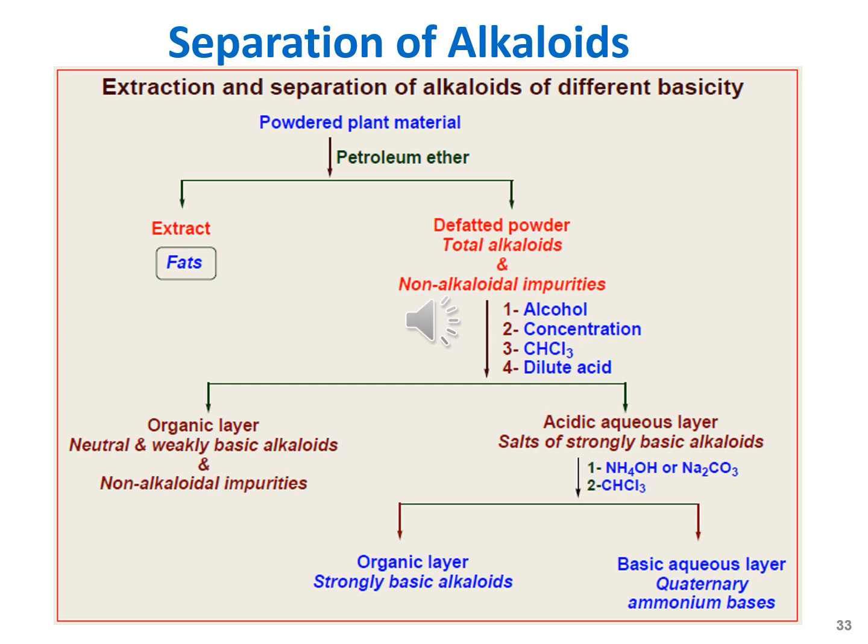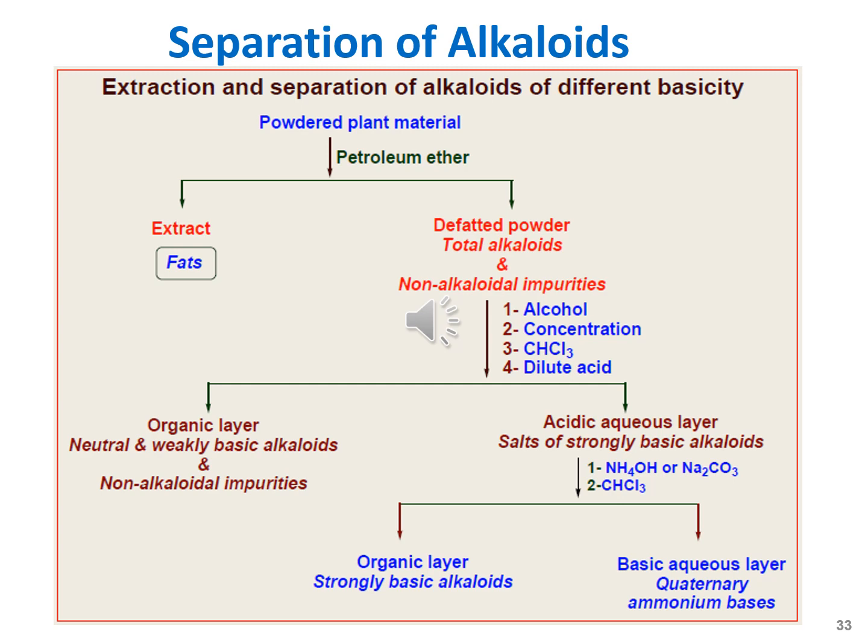This is a simplified extraction plan for the alkaloids. First of all, dry the plant, put in a shadow place, and then powder it. The powder plant material will be extracted with petroleum ether. The extract will contain the fats, whereas the remaining portions of the plant will contain the defatted powder. It will contain the total alkaloids and non-alkaloidal impurities. These non-alkaloidal impurities will be extracted with the alcohol first, and then concentrate the extract, followed by its extraction with the chloroform, and then neutralization with dilute acid.